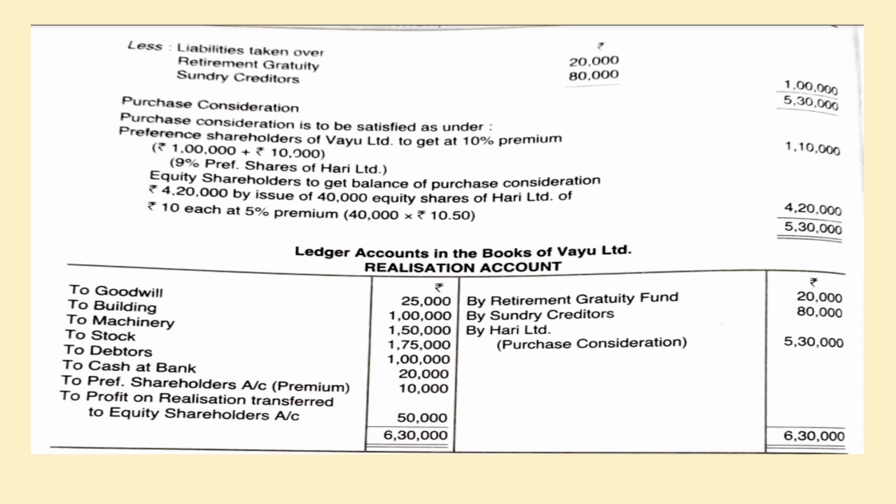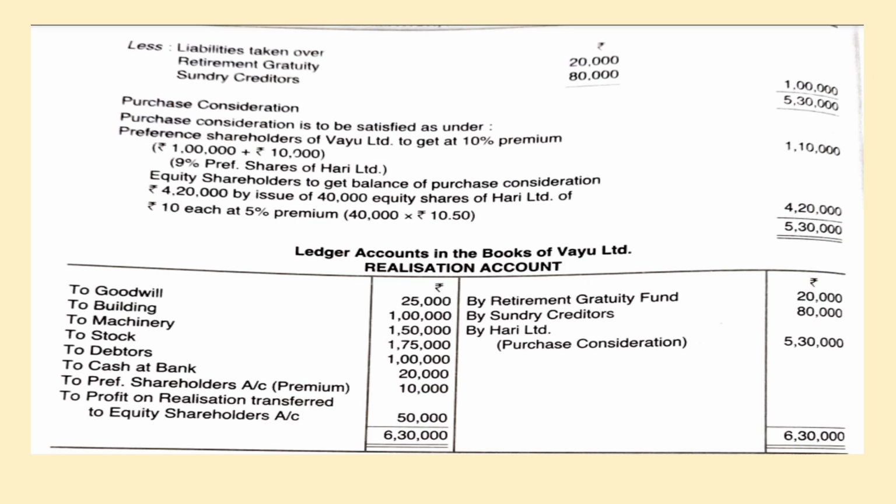Let's see. That is, preference shareholders of Vayu Limited get paid at a 10% premium. So 1 lakh rupees plus 10%, which means 10,000. So totally they are going to get 1,10,000, in 9% preference shares of Hari Limited.